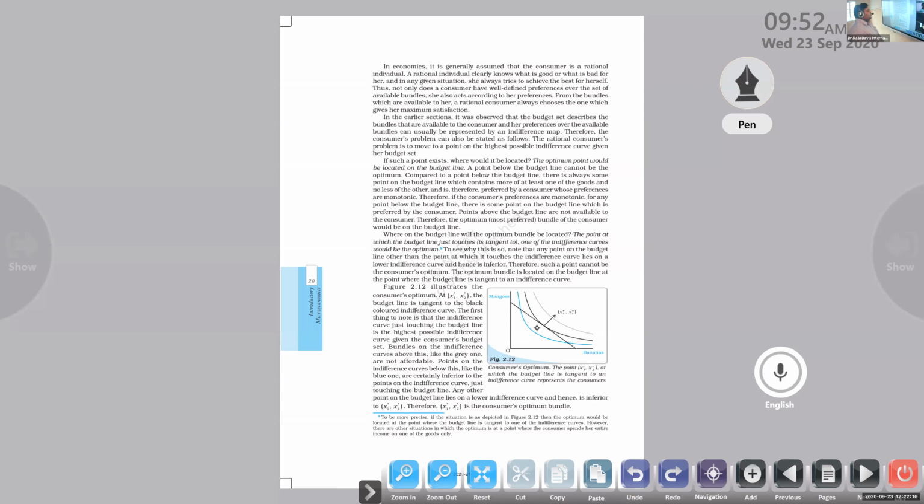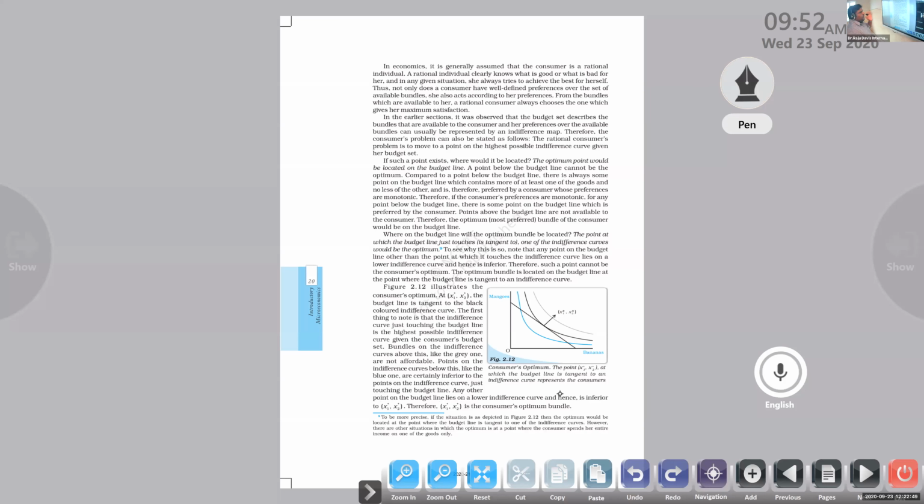Clear? Okay, so below the budget line we are able to purchase products, right? But what about above the budget line? Unable to purchase. So this is the budget line, this is the maximum. Related to bananas it is here, related to mangoes it is here. That's the maximum, nothing more than that. But below the budget line we can construct a number of different sets, a number of different bundles we can purchase.